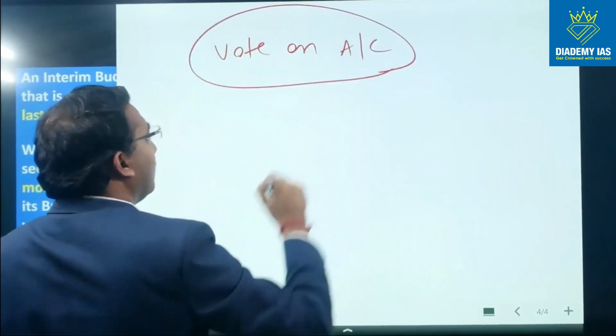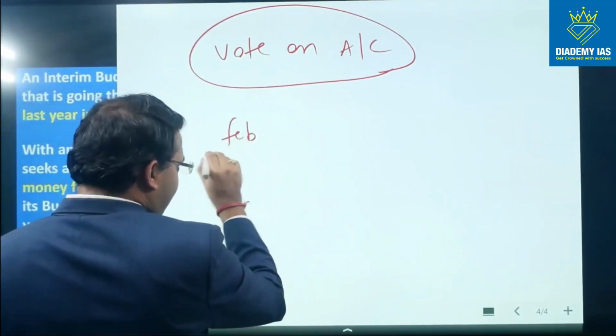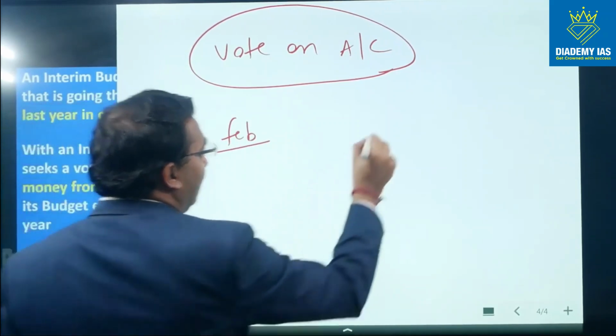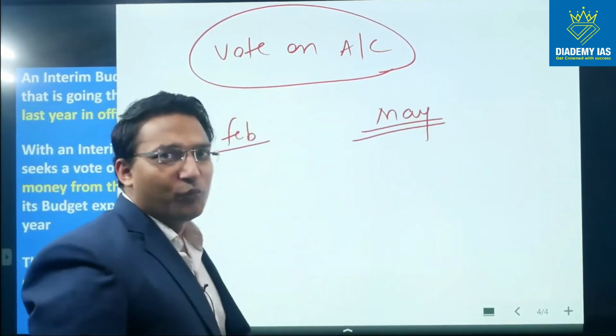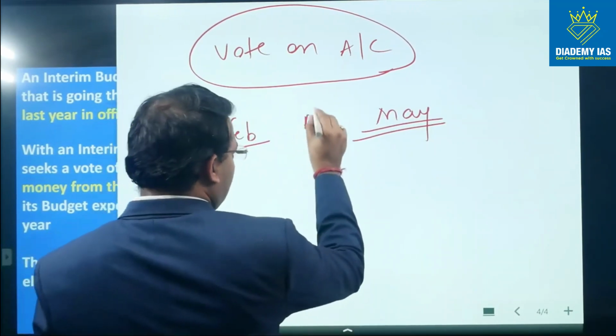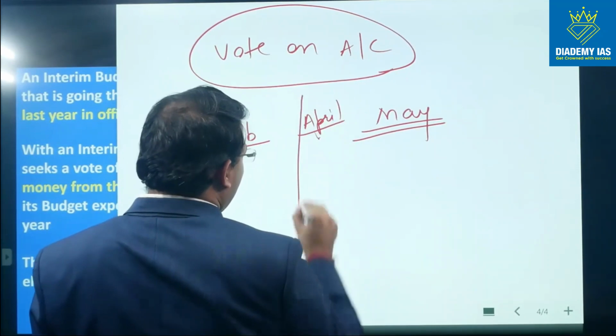Vote on account. So the example that I gave, that the budget is presented in the month of February and it gets approval from the parliament in the month of May, and the new year starts in the month of April.